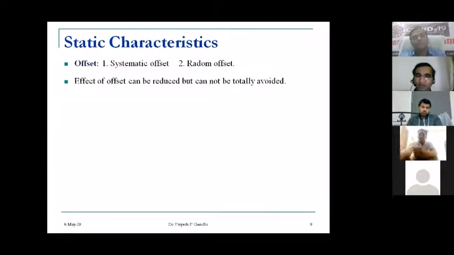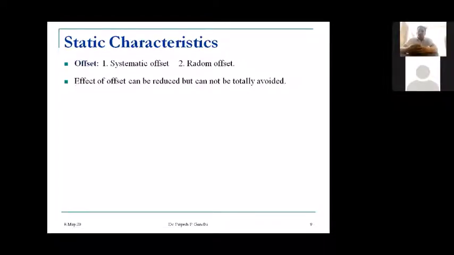Offset can be divided into two categories: systematic offset and random offset. Systematic offset you can remove by circuit techniques, but for random offset there is no particular technique to remove it. We have to tolerate it, or we have to use auto-zeroing techniques for that.